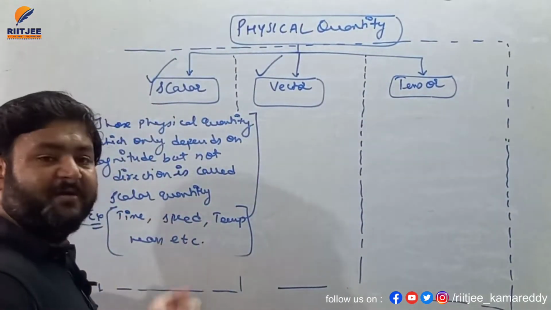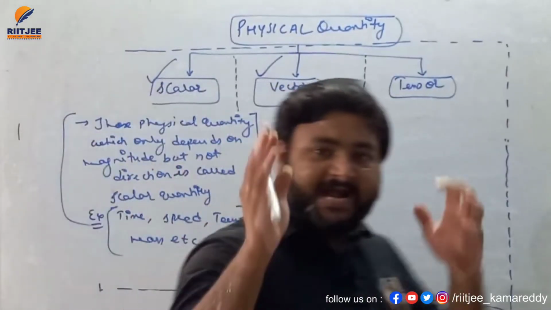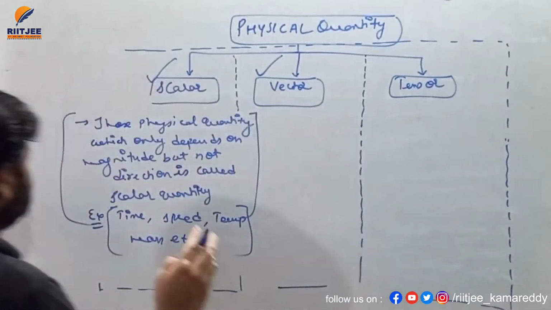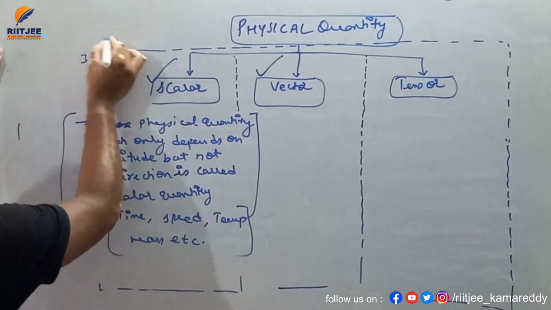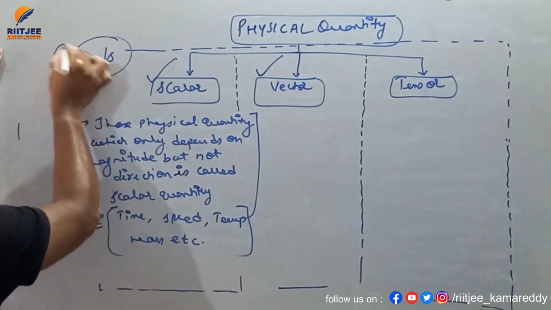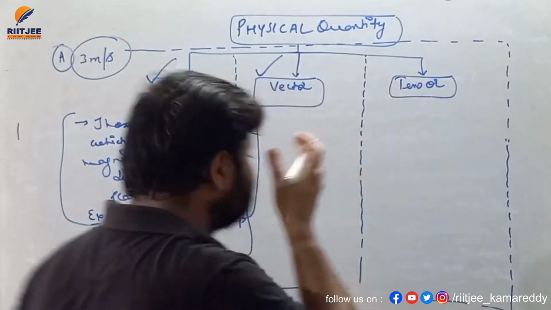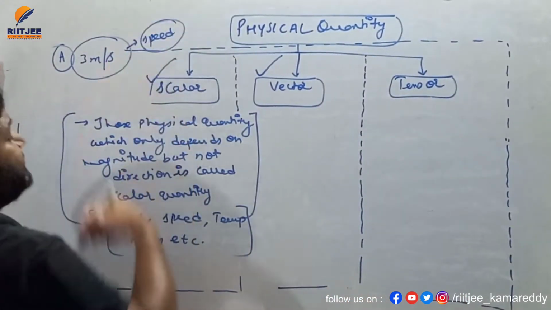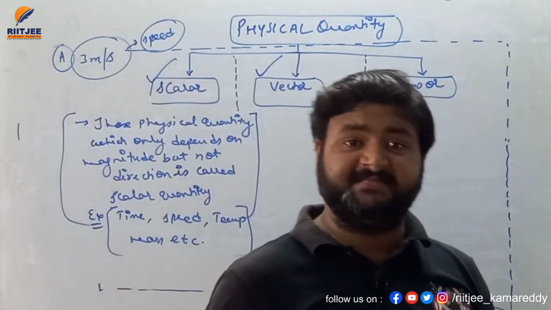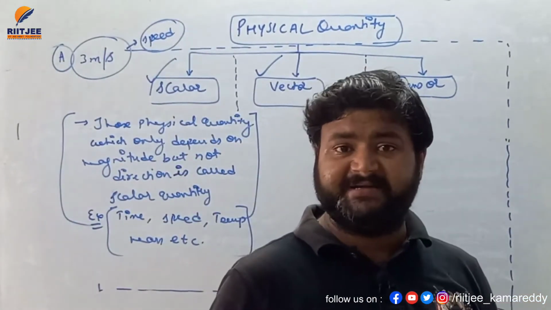For example, speed, temperature, mass, etc. And one more thing, my dear student, let's suppose I'm saying that the speed of a vehicle is, let's say, 3 meter per second. I'm talking about speed, my dear student. See, meter per second is the SI unit of speed as well as velocity. Speed is a scalar quantity but velocity is a vector quantity.